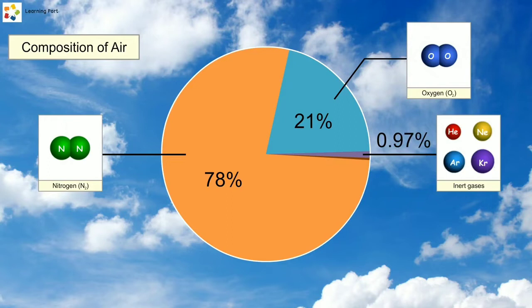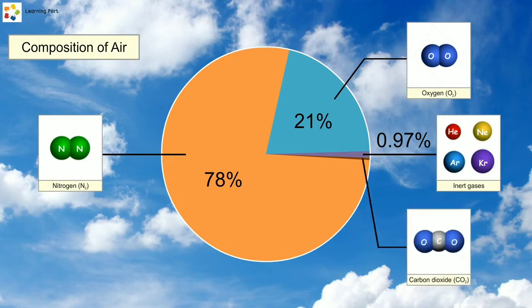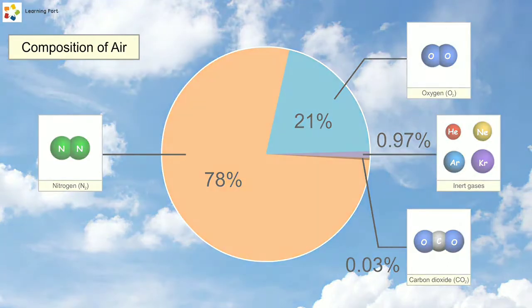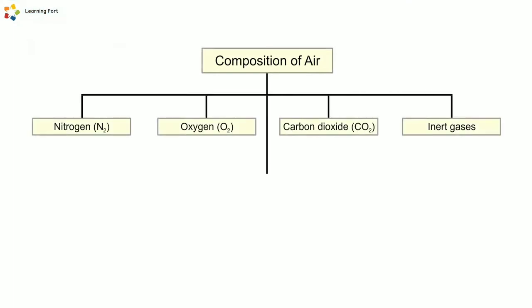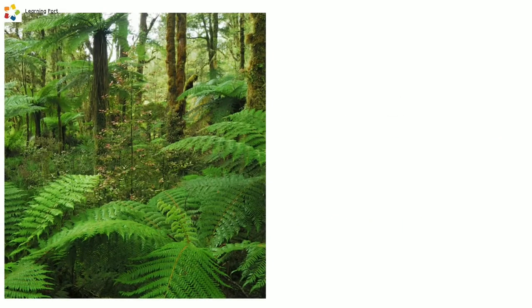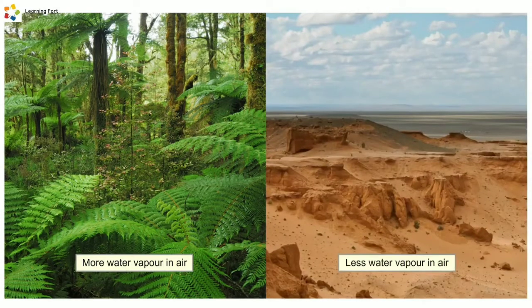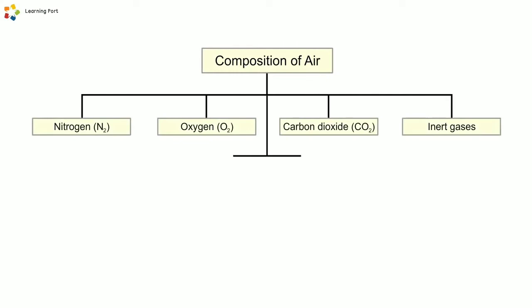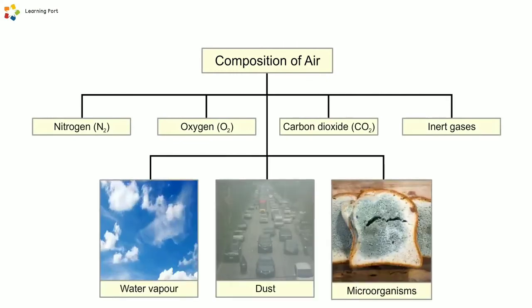They are also called noble gases because they do not react with anything in normal conditions. Another important gas contained in air is carbon dioxide, which makes up only about 0.03%. The air also contains water vapor, which is the gaseous form of water. The amount of water vapor in the air varies greatly according to time and location. For example, the air in a rainforest contains much more water vapor than the air in a desert. In addition to the mixture of different gases, the air also contains dust and microorganisms.